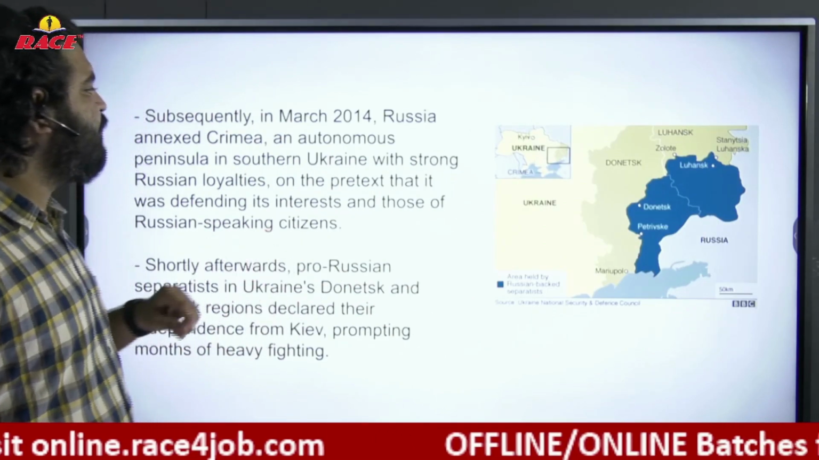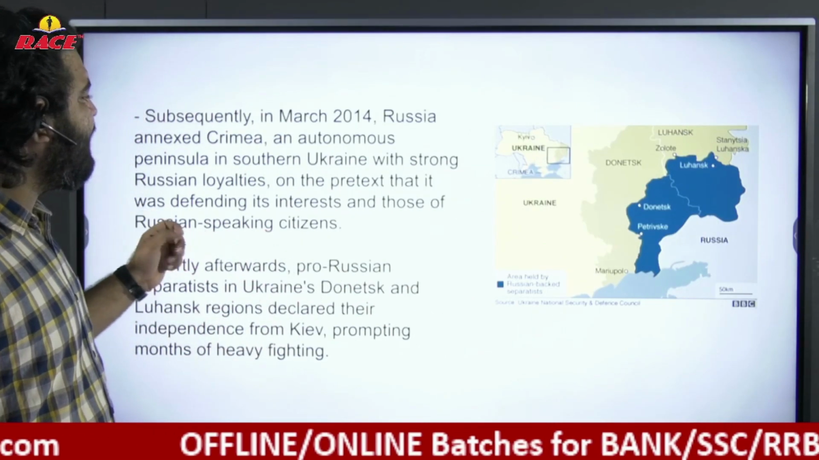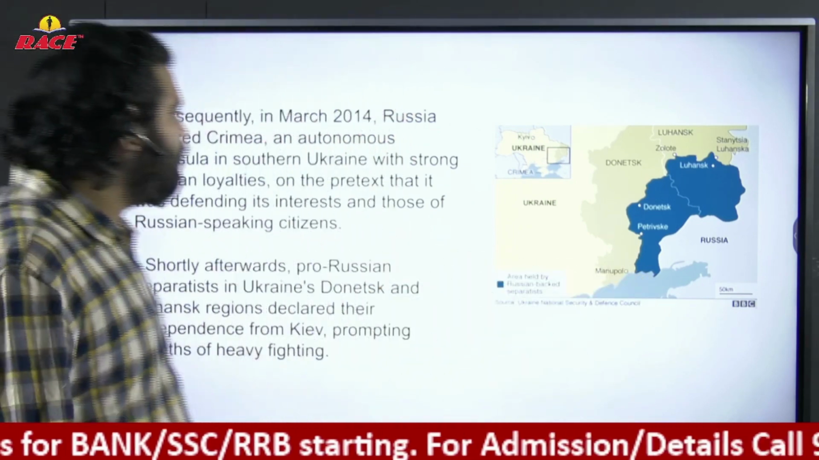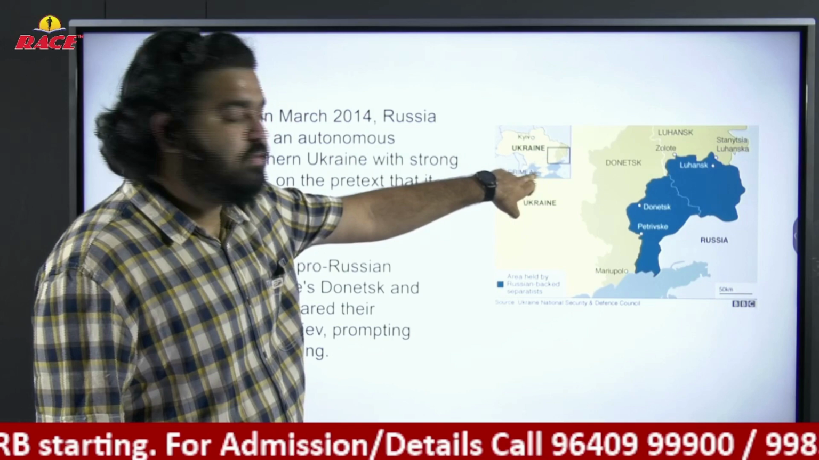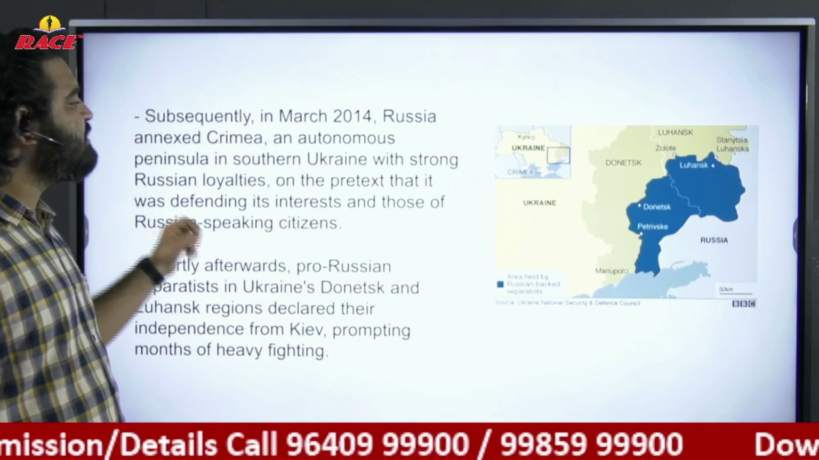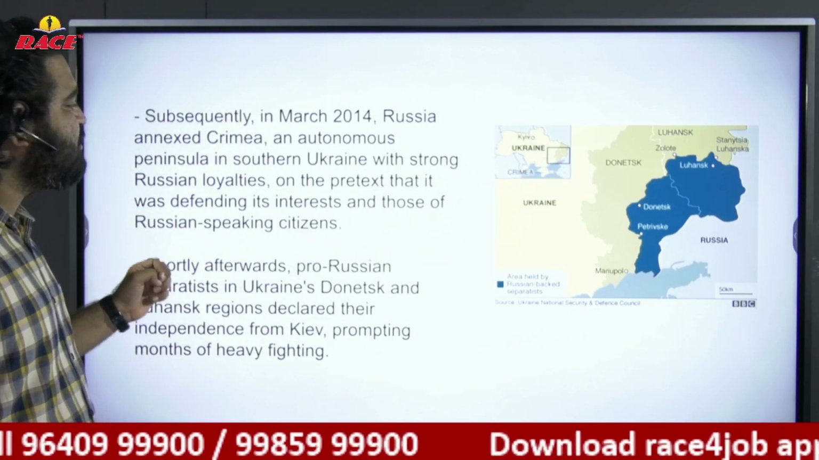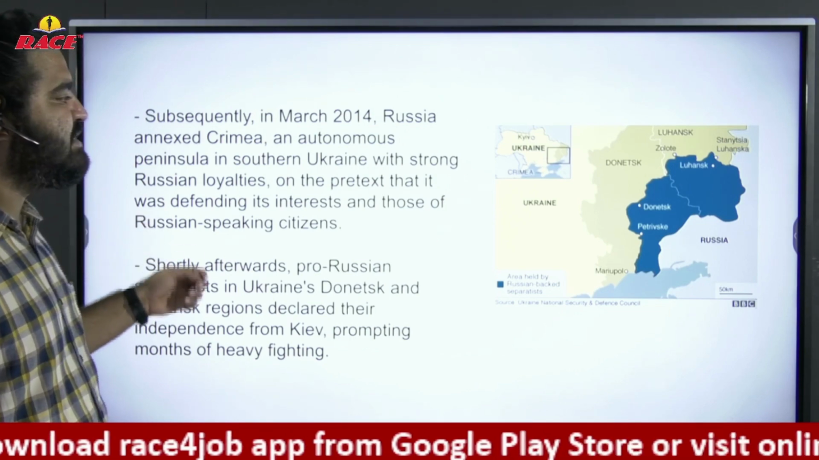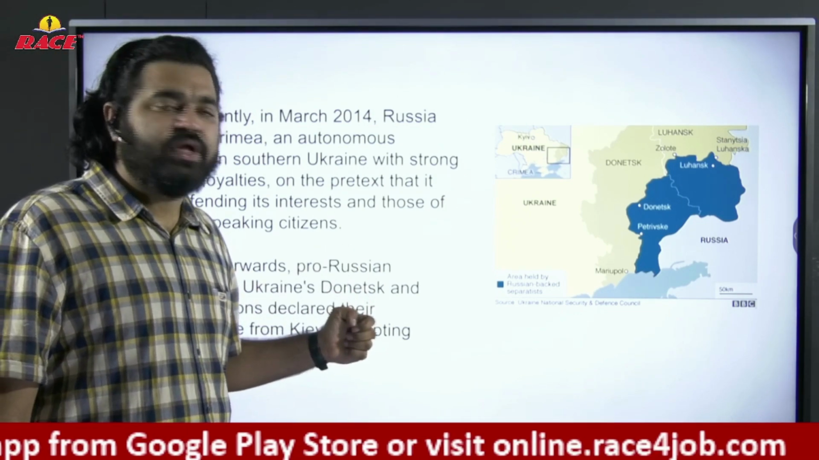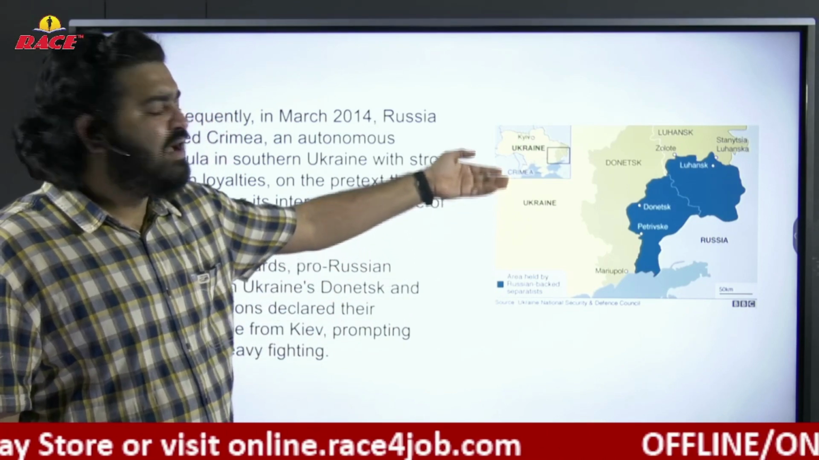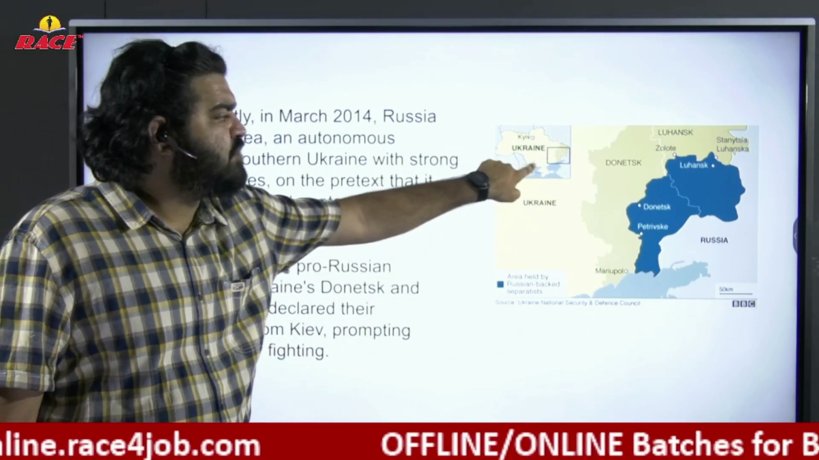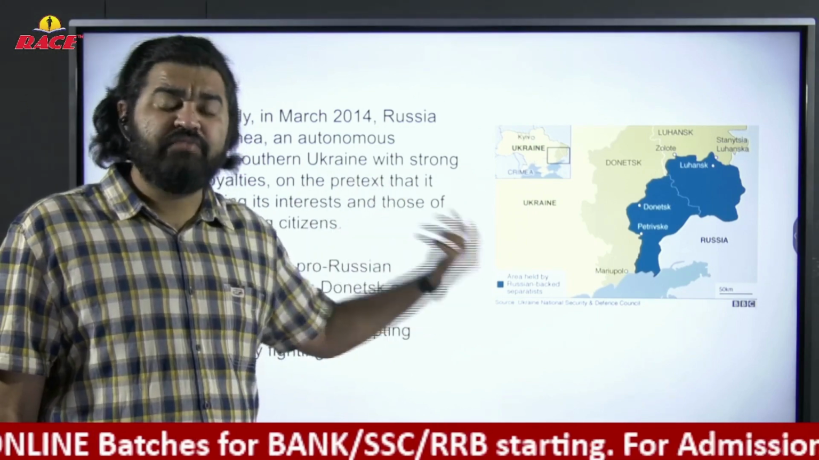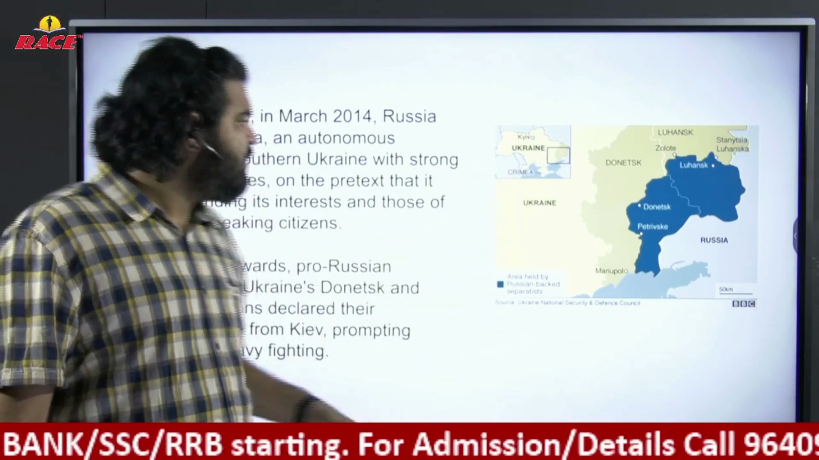Subsequently, in March 2014, Russia annexed Crimea, an autonomous region, an autonomous peninsula in southern Ukraine with strong Russian loyalties, on the pretext that it was defending its interests and those of Russian-speaking citizens. Already in 2014, on this pretext, Russia annexed the Crimean Peninsula, this part. Now it's a part of Russia, and they conducted a referendum. People voted in favor of Russia.